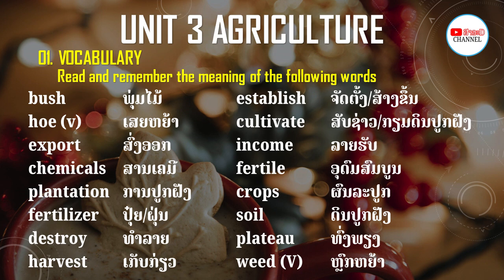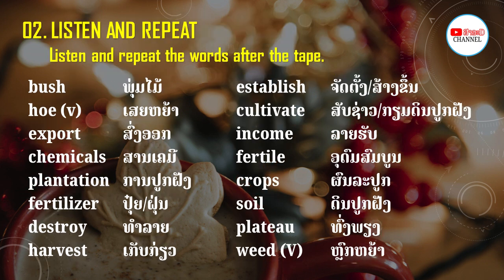Bush. Establish. Hoe. Cultivate. Export. Income. Chemicals. Fertile. Plantation. Crops. Fertilizer. Soil. Destroy. Plateau. Harvest. Weed.